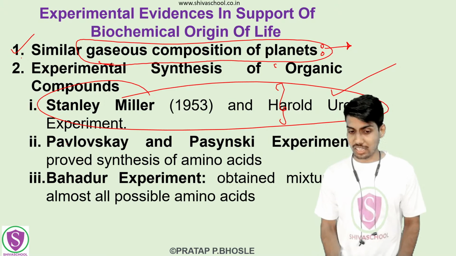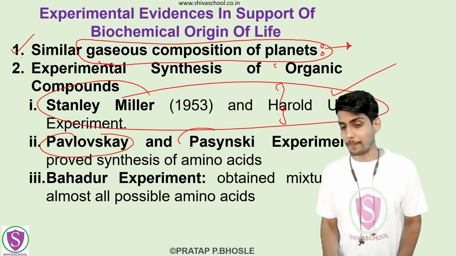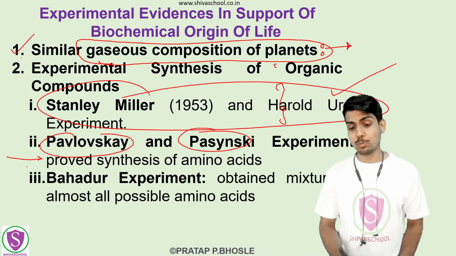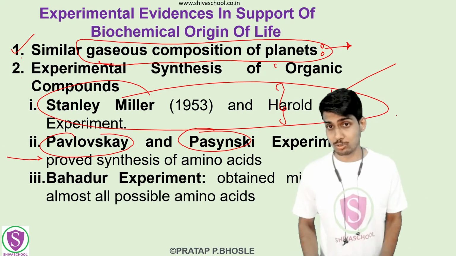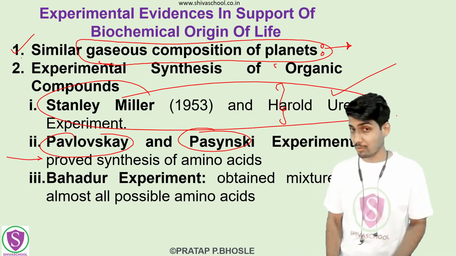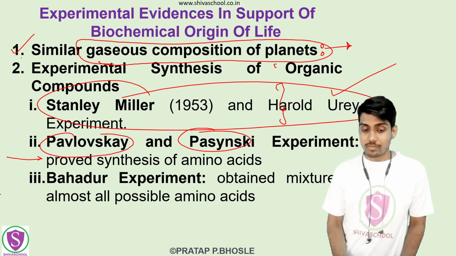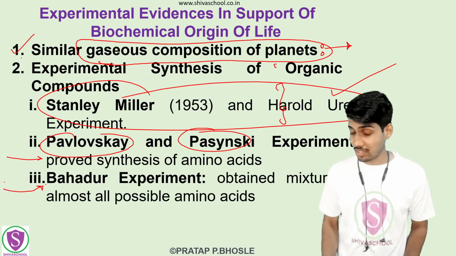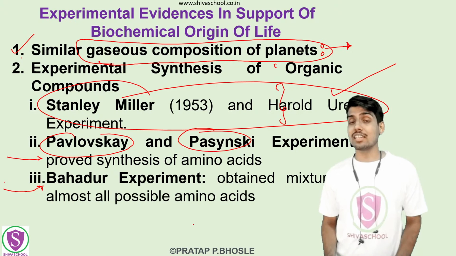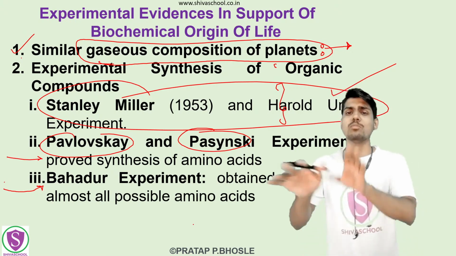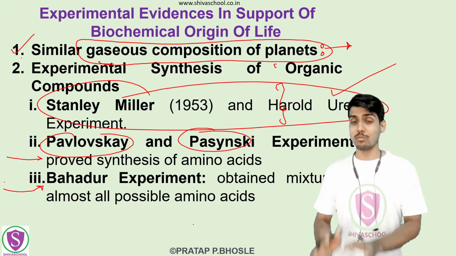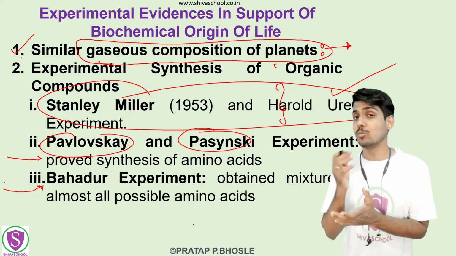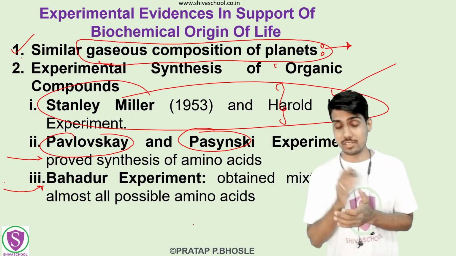Along with that there was again the Pavlovsky and Pasansky experiment. This experiment also proved the synthesis of amino acids. So the second experiment also proves that there was a real formation of amino acids, right? There was also another experiment by Bahadur. He actually obtained almost a mixture of all of the possible amino acids by his experimental setup, right?